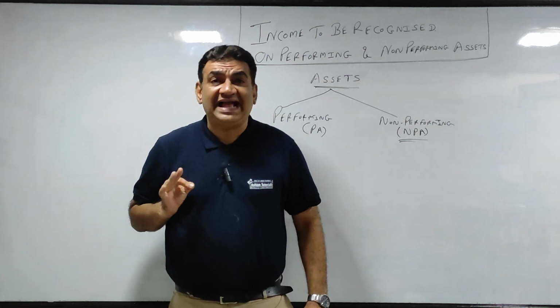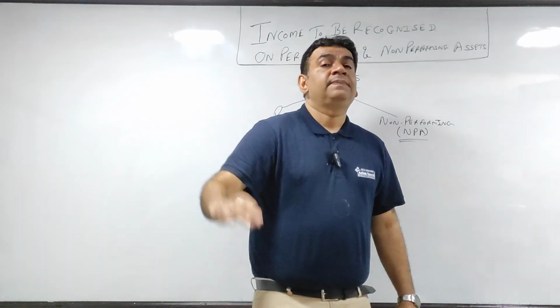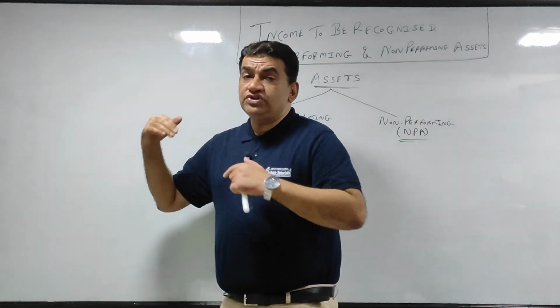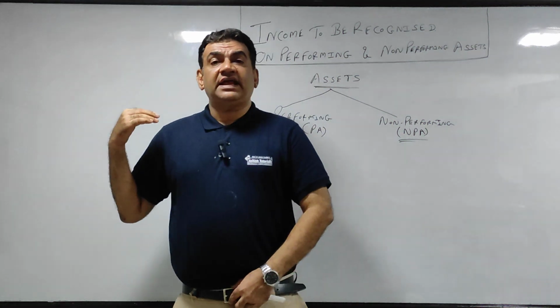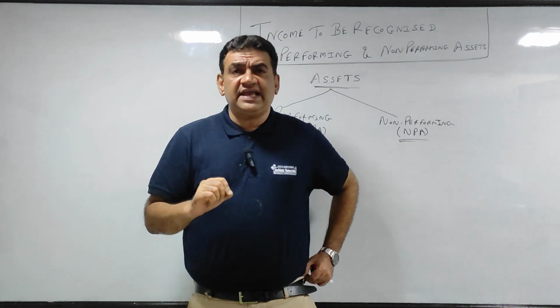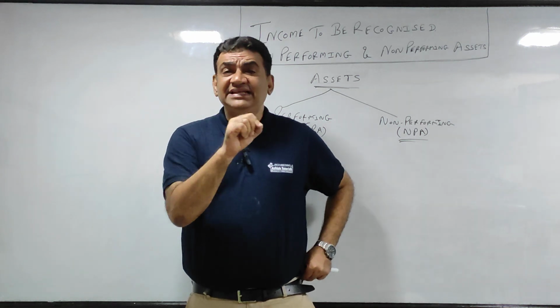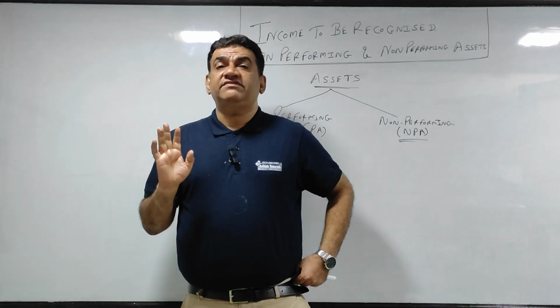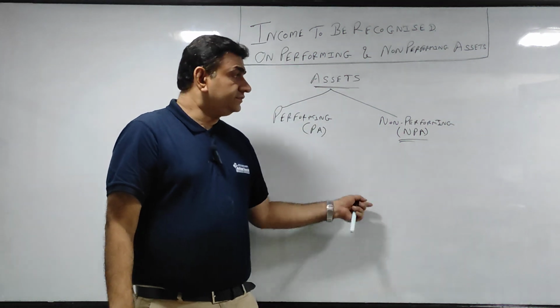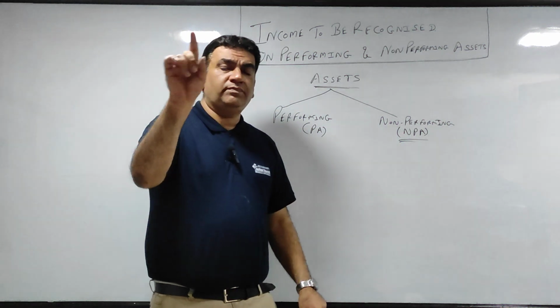That is performing asset. Now what do you mean by non-performing?